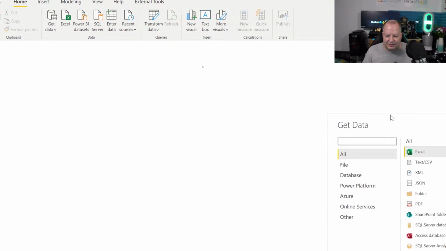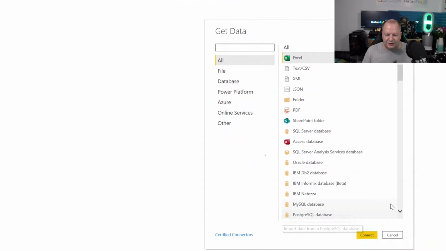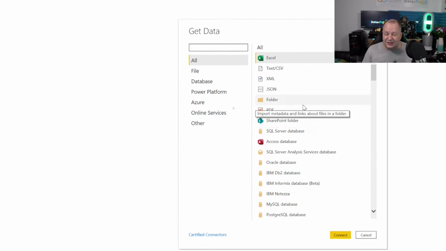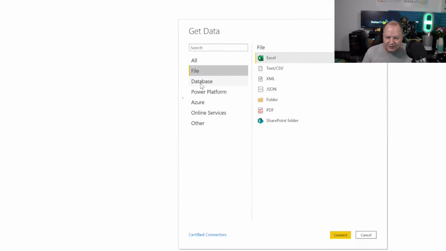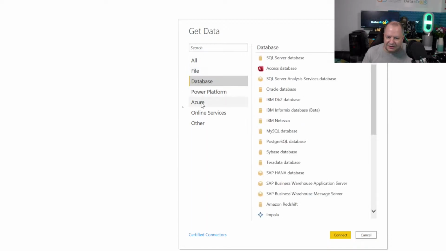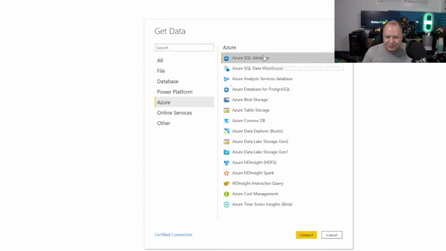Let's wait for that to load up. You can see that we have a large number of connectors. There's over 60 connectors. I don't even know what the number is right now, but there was a large number. We have them broken into categories like file, database, and in Azure, we have Azure SQL database, and warehouse, which Synapse Analytics is now named. I'm surprised they haven't renamed this yet.